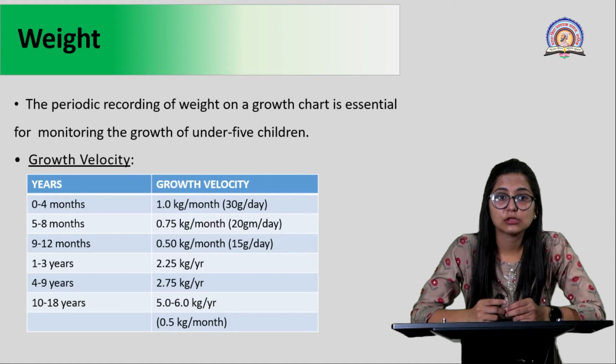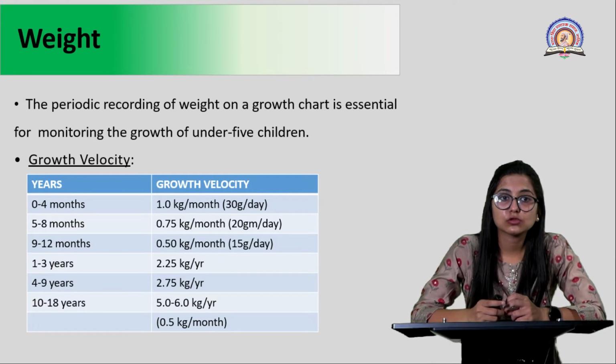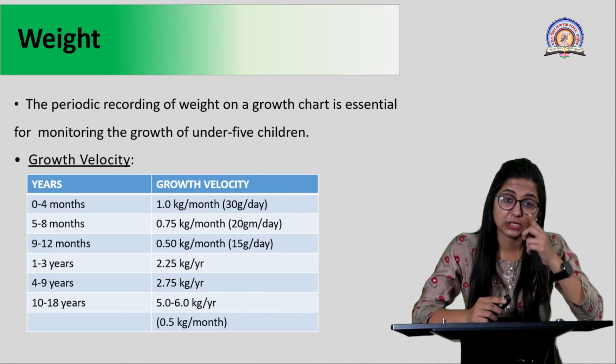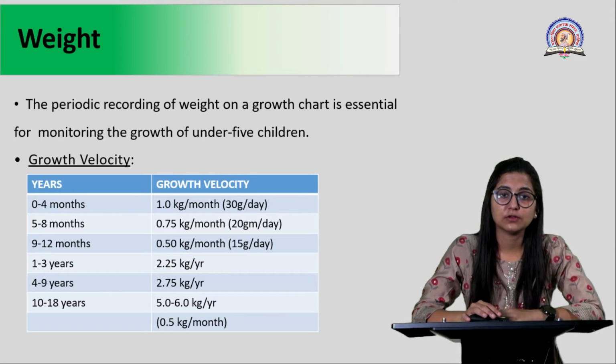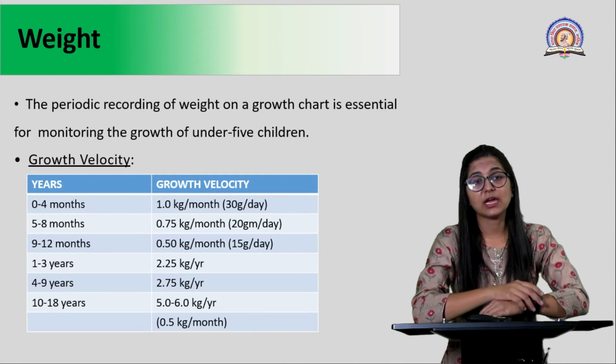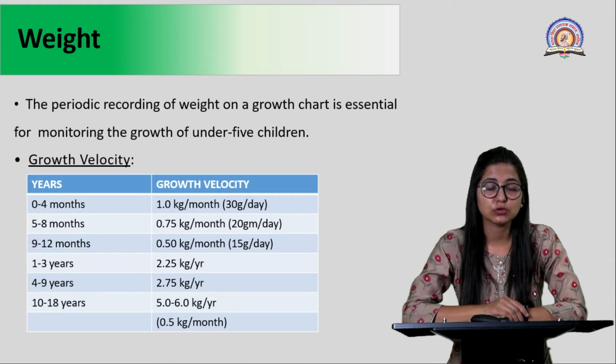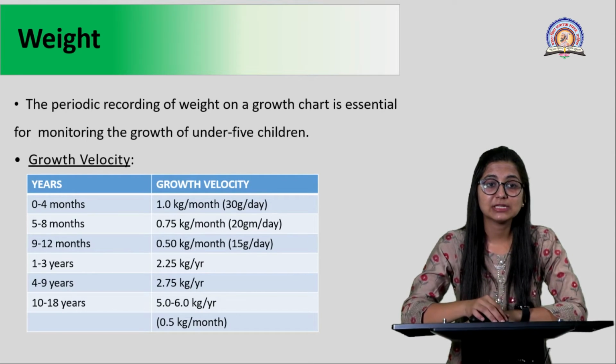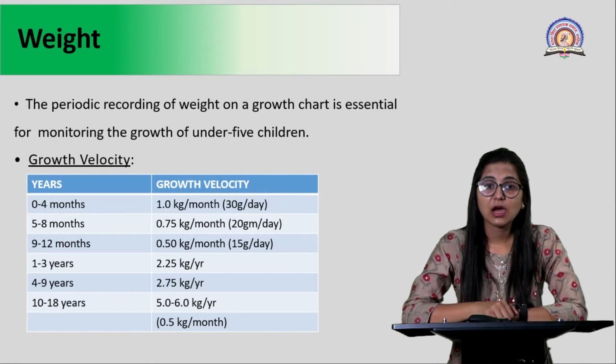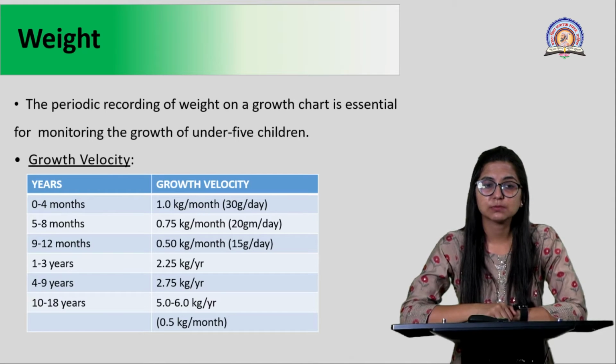Now with regards to weight, we need to know about the growth velocity as well. The periodic recording of weight on a growth chart is very essential for monitoring the growth of a child under 5 years of age. See, we are directly associating weight with growth. So we have to consider if weight is increasing, then how much growth is seen in that child. For 0 to 4 months, the growth velocity is 1 kg per month, meaning the weight of the child is increasing 30 grams per day.